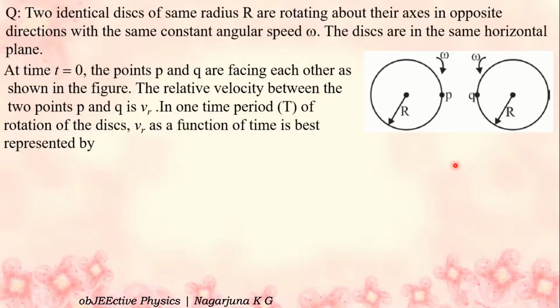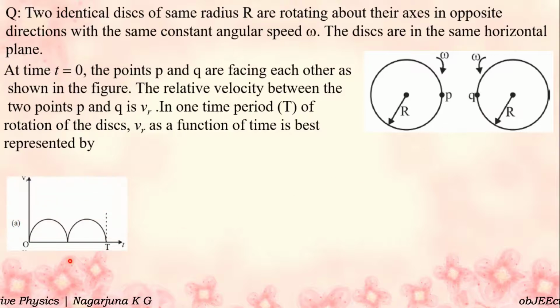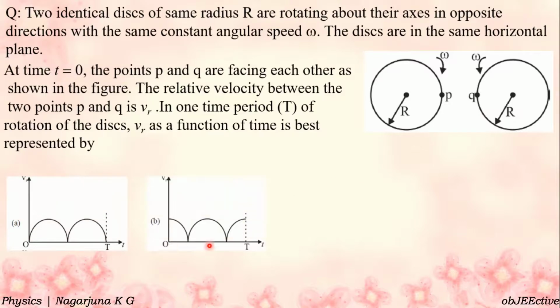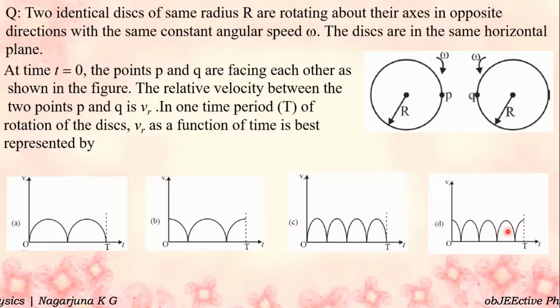Two identical disks of the same radius are rotating about their axis in opposite directions. The first disk rotates clockwise, the second disk anti-clockwise. Disks, not spheres. Options: option A, option B, option C, option D. Observe the options carefully. Solution: